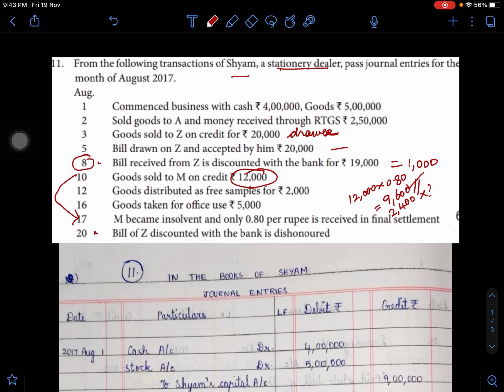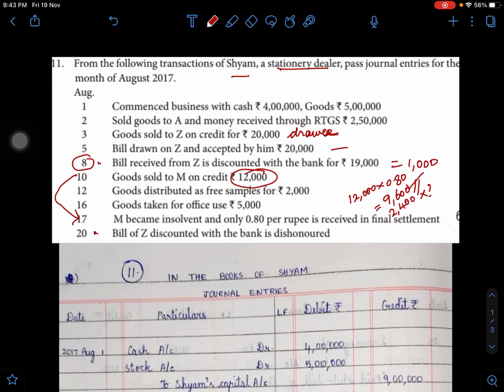Who is Z? The drawee. Now it seems that Z does not have sufficient balance, and is not actually making payment to the banker. On account of this, the bill of Z is found to be dishonored. Dishonored means Z is not paying the cash. So when cash is not paid, it is considered as cash going out.